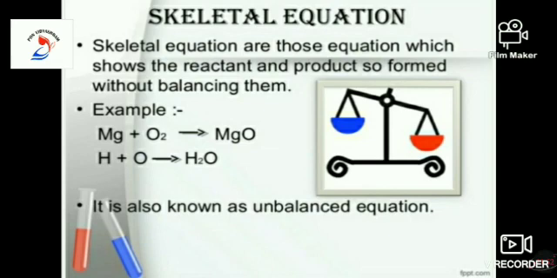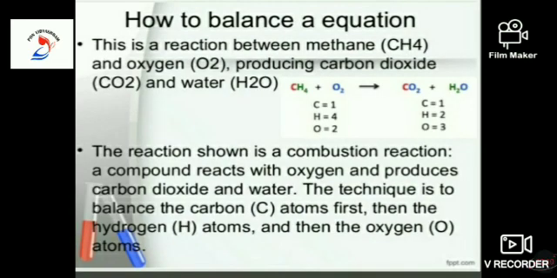First of all, we should write the equation and count the number of elements present in the reactant and product along with their number of atoms. We are supposed to do the same on the product side too. Now, how to balance an equation? This is a reaction between methane and oxygen producing carbon dioxide and water.